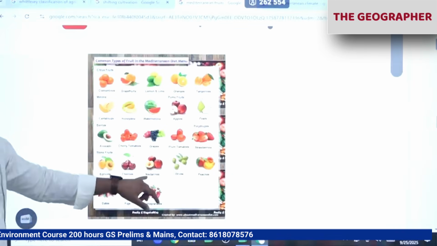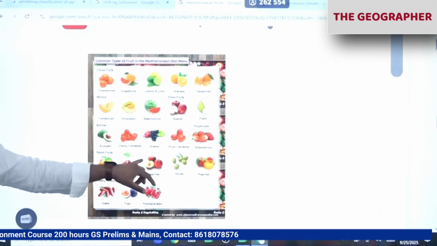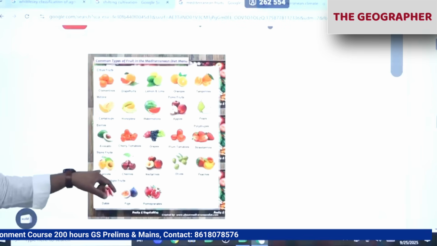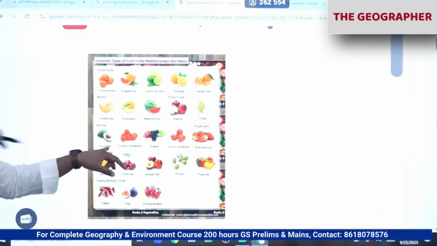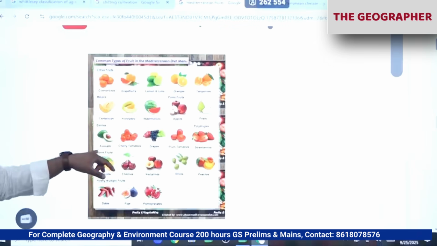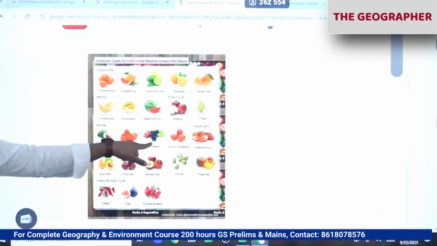Olives, peaches, nectarines. You might have heard of this. There is a nut inside and a fruit pulp. Very popular. Cherries, apricots, avocados. All of you know that we are also cultivating them, but their origin is what? Mediterranean Sea regions. Cherry tomatoes. Many of you might have heard of cherry tomatoes, small tomatoes. Grapes, all that.